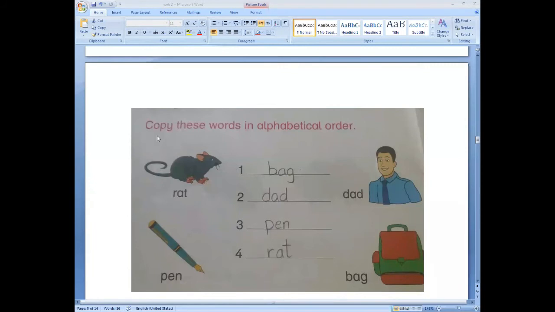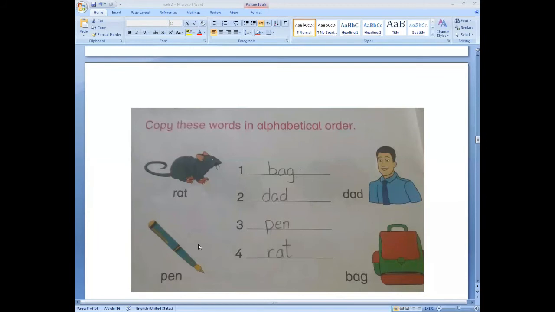Okay, so first picture is here. Which picture is this? Yes, this is a rat. Spelling of rat is R-A-T, rat. Okay, now second picture is P-E-N, pen.